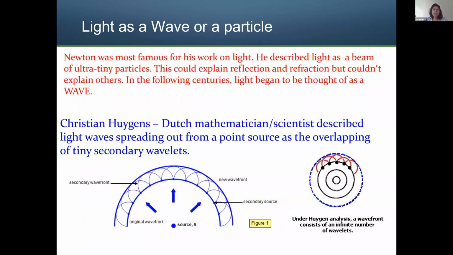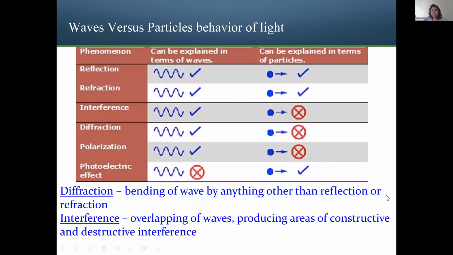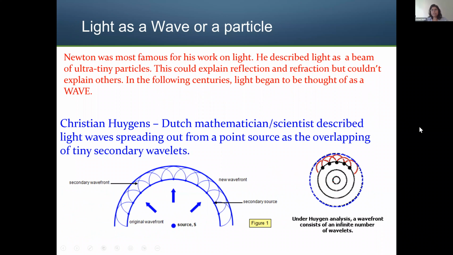Now, light as a particle or as a wave, right? Newton was famous for many things. Throughout the semester we talk about his discoveries, but one of the most important things he discovered is about light. He described light as a beam of ultra tiny particles going from one place to another, right?